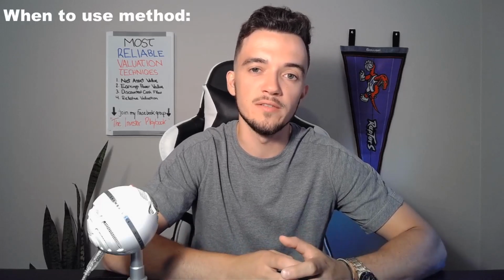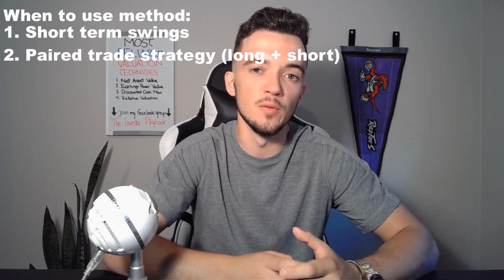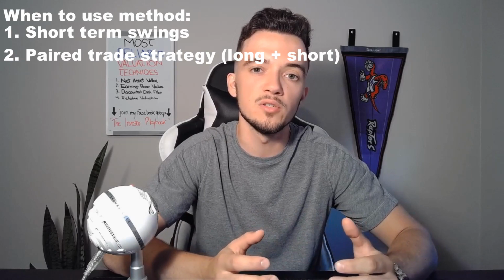The reason why is because the entire market or an entire industry can be overvalued. So even though its price to earnings might be lower than that of the market or of its industry peers, it might still be overvalued in terms of making a long-term investment decision. So for that reason, when you're using relative valuations, generally you're going to be using it for shorter term swings, or when you're using some sort of a paired trade strategy where you buy a company with the lower PE and short the one with the higher PE, assuming that eventually their multiples will revert to the mean and you'll benefit from a directionless trade.